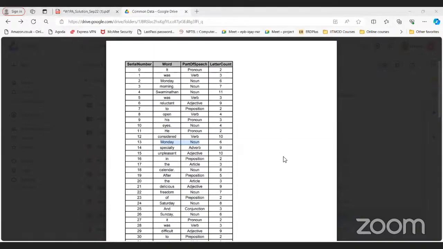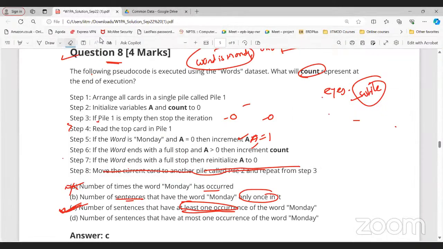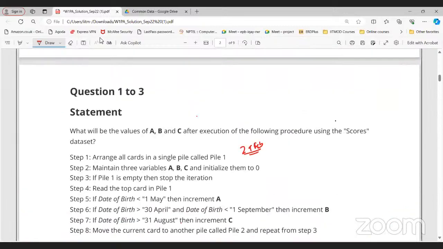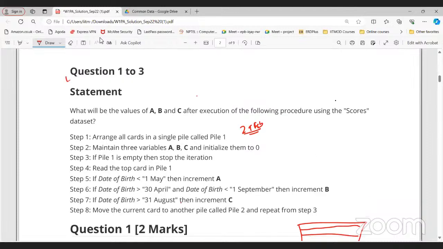Sir, I have only one question regarding the computational thinking concept. If there is a score of 250 and there are two conditions, according to the graded assignment, is that question number 1? Yes, we already discussed that. If you are able to solve this question, I already discussed that in this particular case. Just one second.